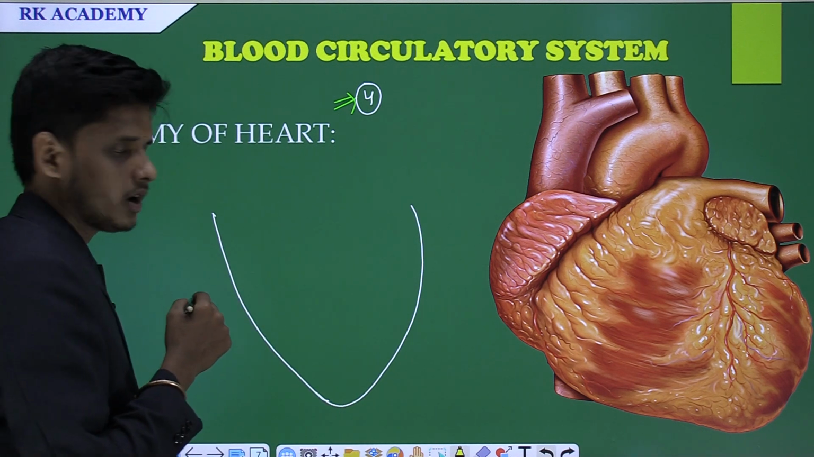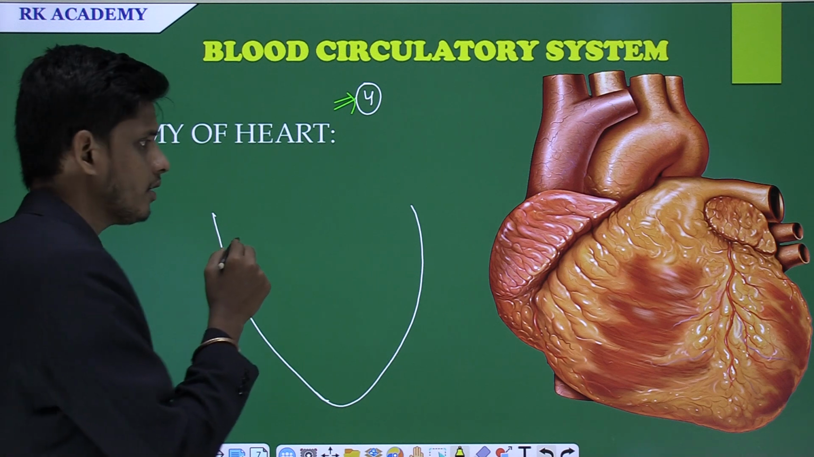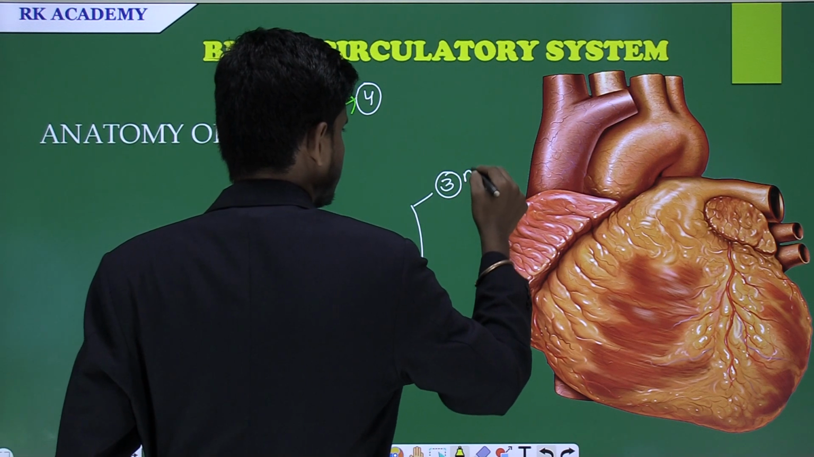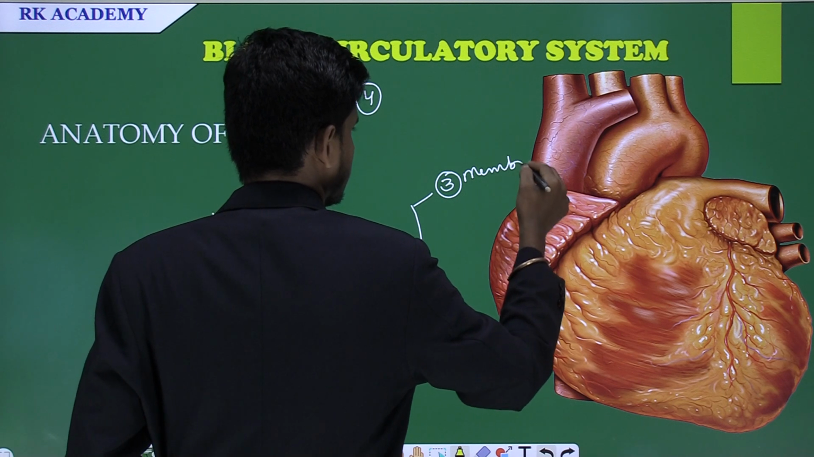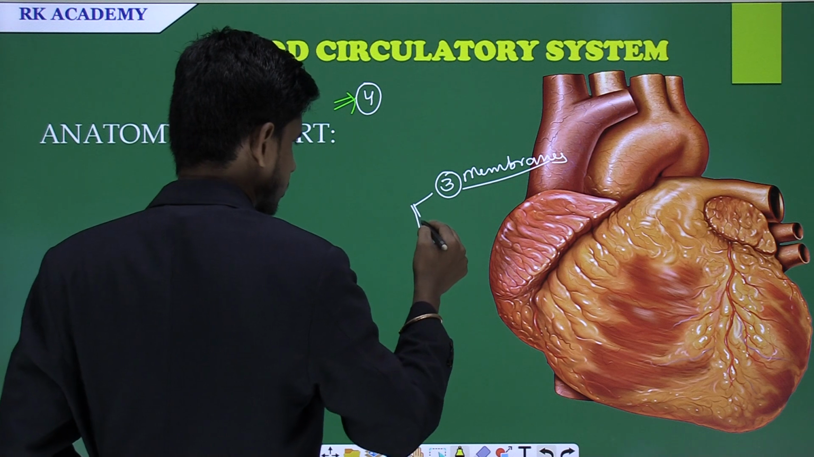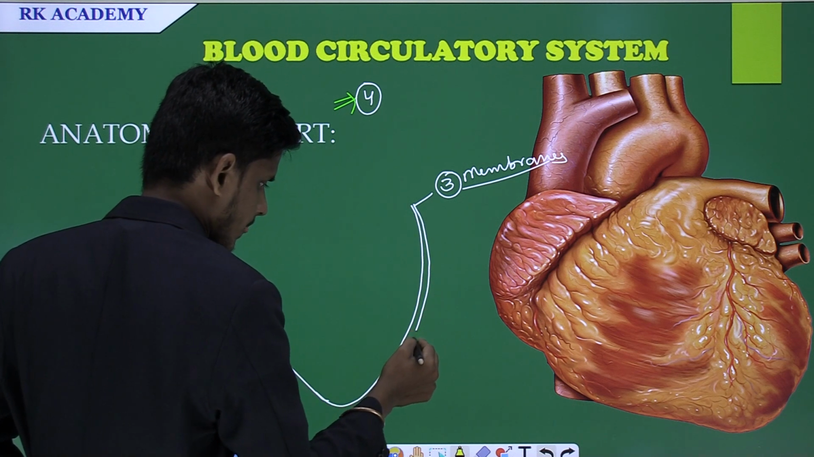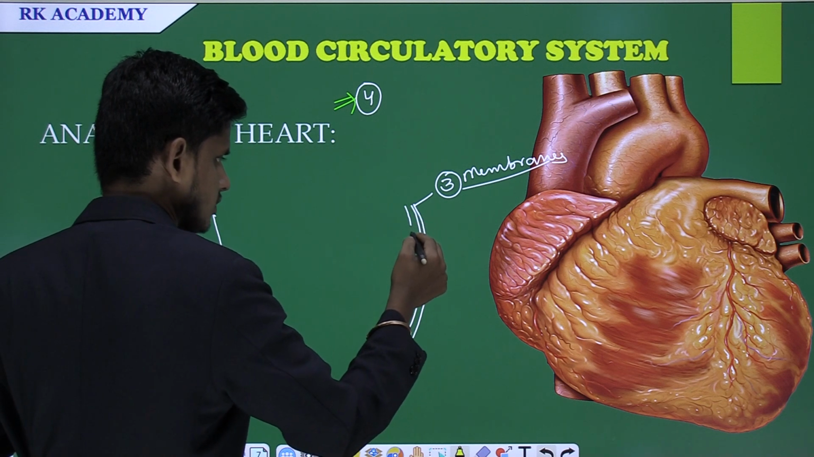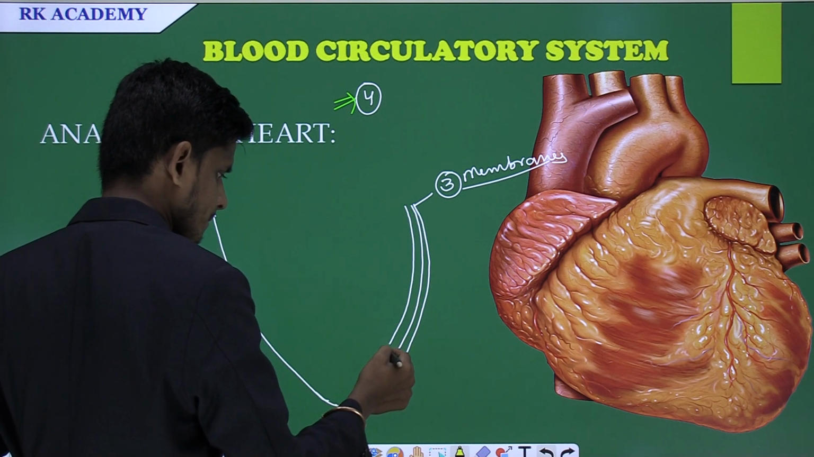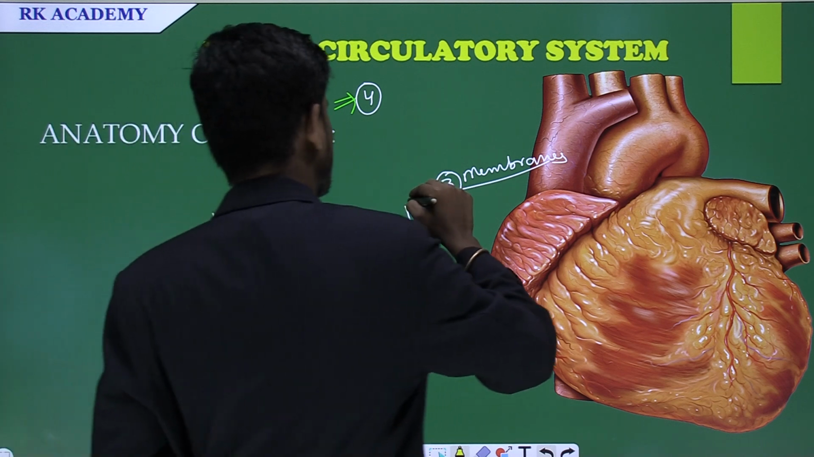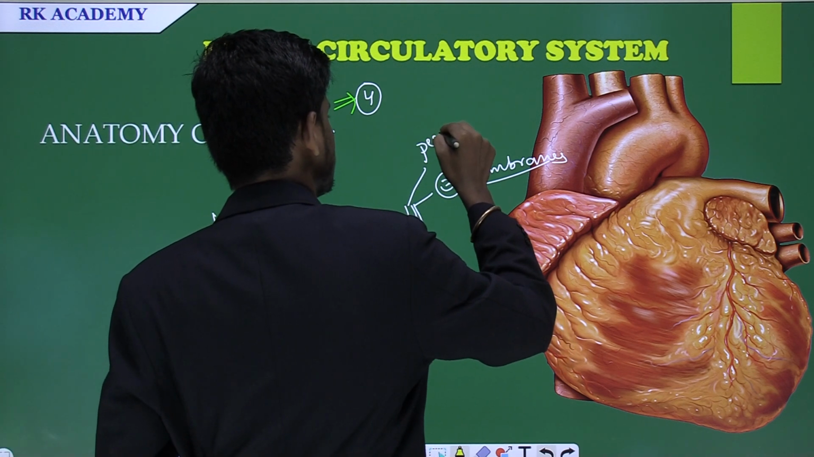This is the structure of the heart, and the heart is surrounded by 3 membranes. How many membranes? 3 membranes. These are the 3 membranes: this is the first one, the second one, and the third one. These membranes are called pericardial membranes. What is that?